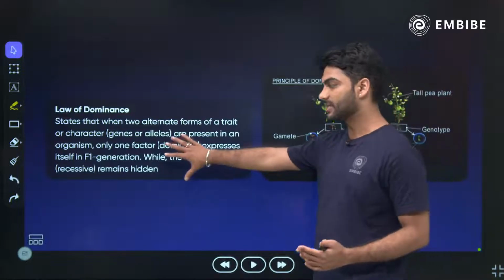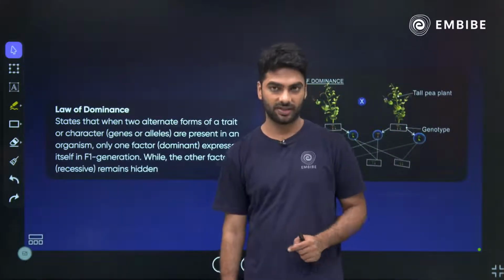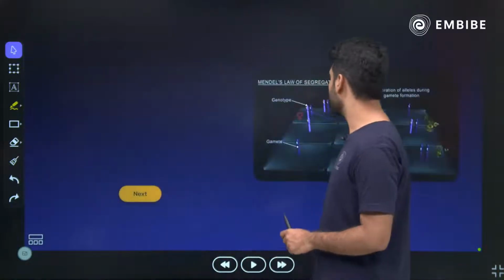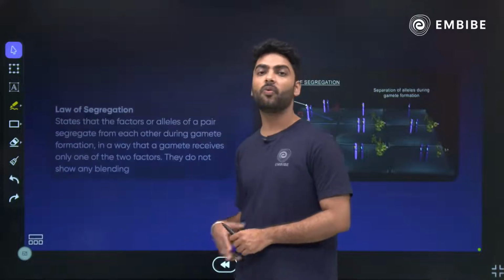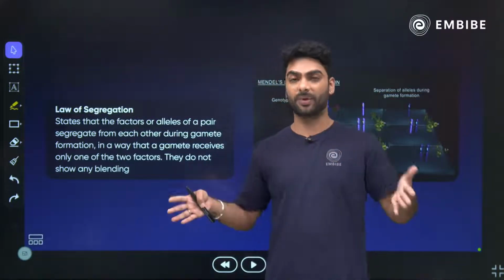The one that expresses is called dominant and the one that remains hidden is called recessive. Okay? That is the law of dominance. Next one we have is the law of segregation. What is the law of segregation? That while the gametes are formed, the genes get separated.